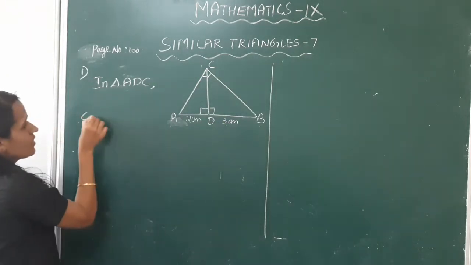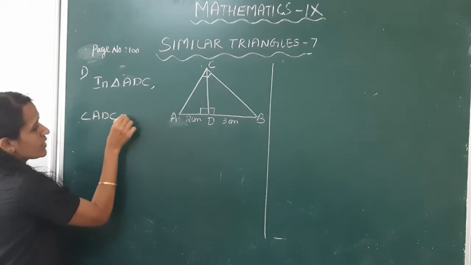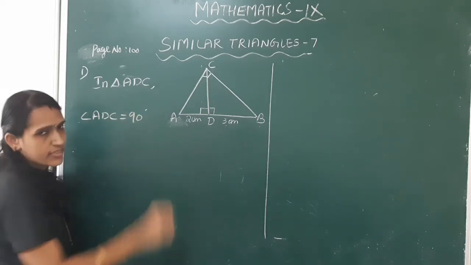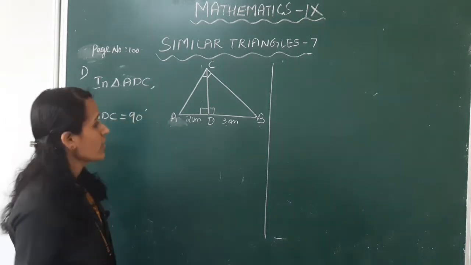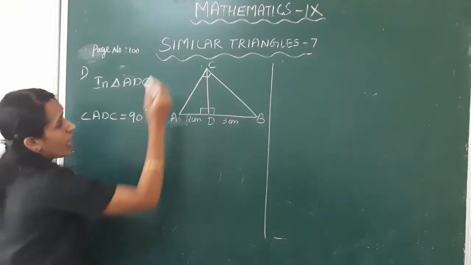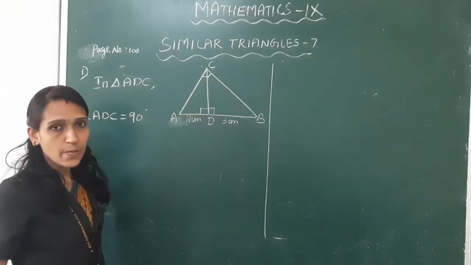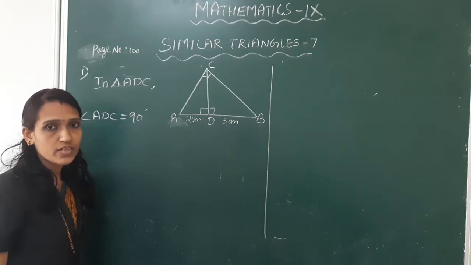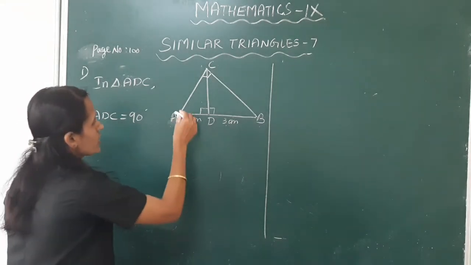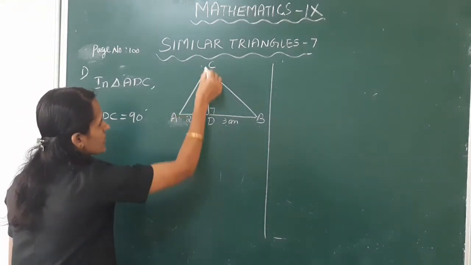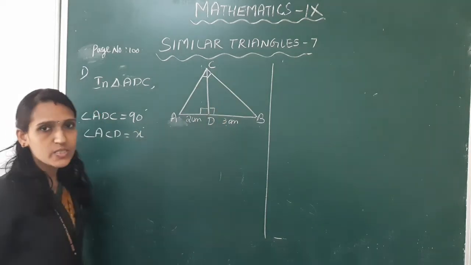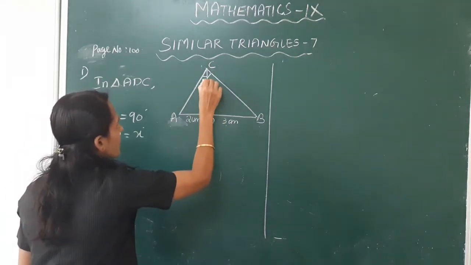So angle ADC is equal to 90 degree. Next, angle C is 90 degree, right? So this angle, that is angle ACD, is x degree.